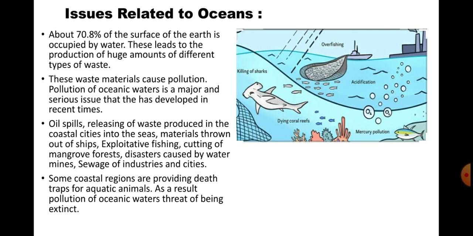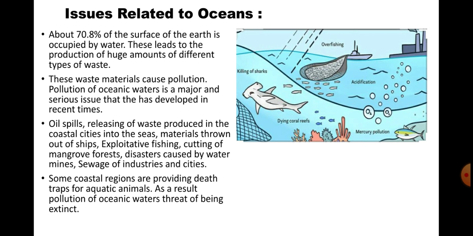About 70.8% of the surface of the earth is occupied by water. As I told you before, 70% of the area is occupied by water. This leads to the production of a huge amount of different types of waste. These waste materials cause pollution. Pollution of oceanic water is a major and serious issue that has developed in recent times. The oceans are also getting very much polluted.